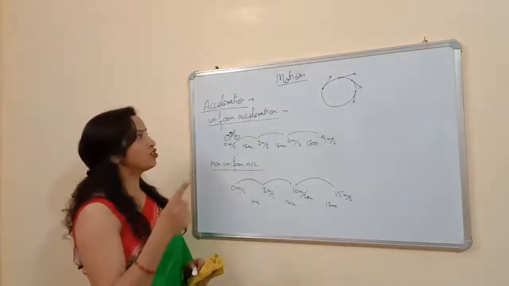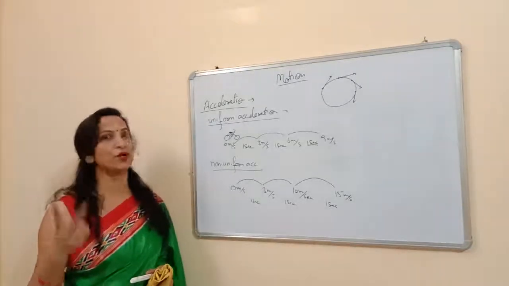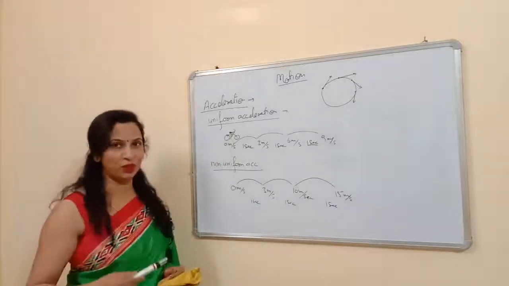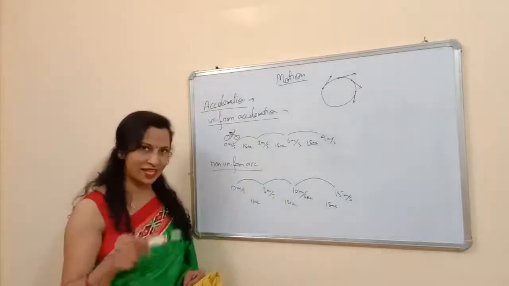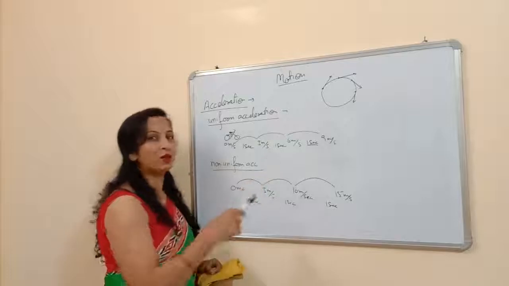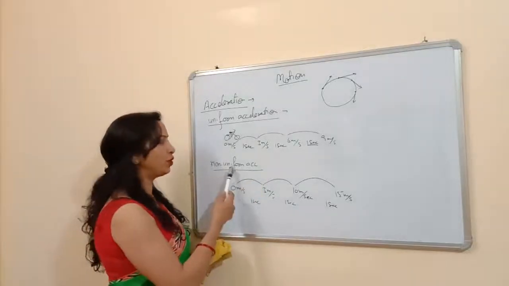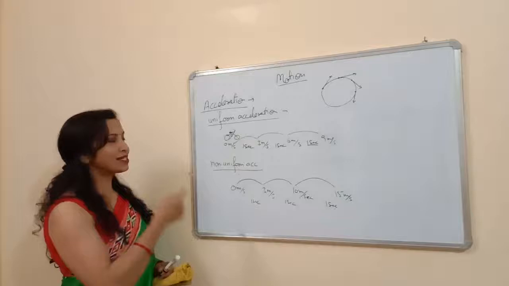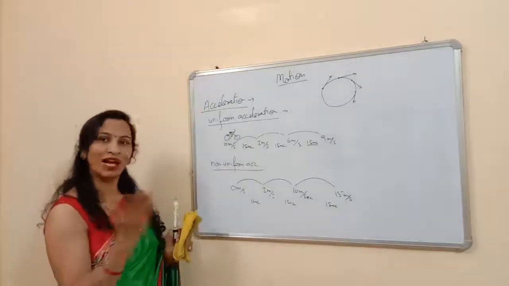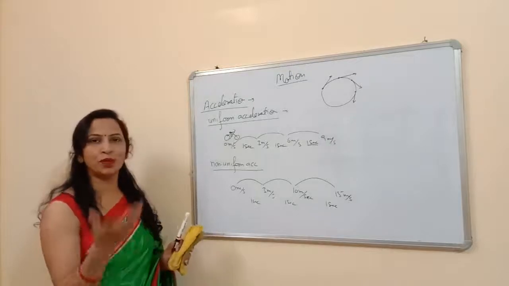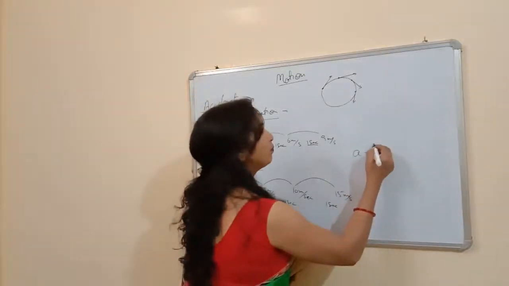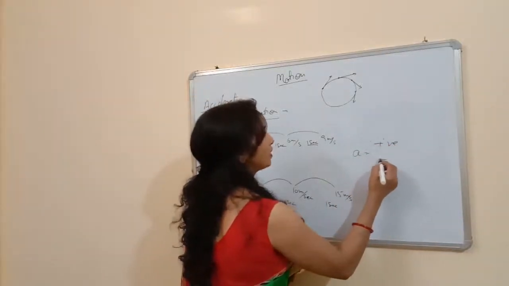So acceleration can be of two types. It can be uniform, it can be non-uniform. What about uniform acceleration? If a body changes its velocity equally in equal intervals of time, it has a uniform acceleration. If a body changes its velocity unequally in equal intervals of time, this is called non-uniform acceleration. Now acceleration can be positive or negative, though we know that it is a vector quantity. And a vector quantity can be positive, zero, or negative.